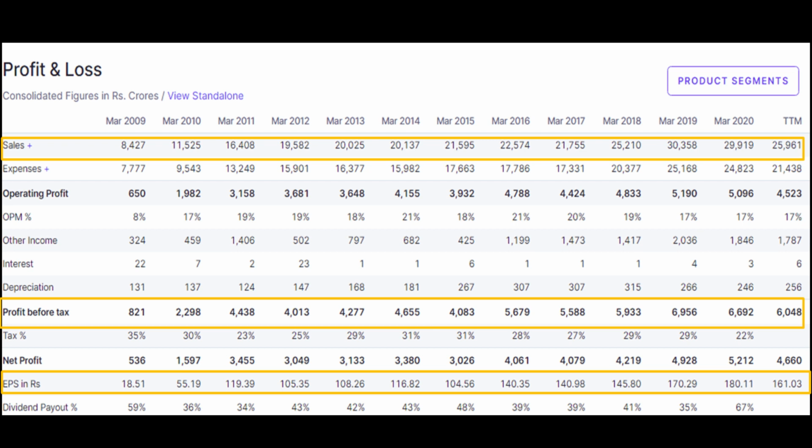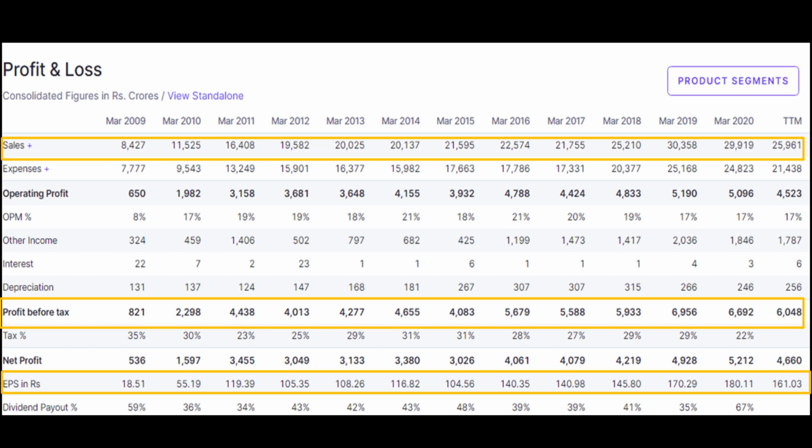A slowdown happened in the last 2 years, March 2018 and March 2019. Despite that, the company could deliver good growth, profitability was not impacted, and the EPS was still on the upside. That's a very good positive point with respect to the company.